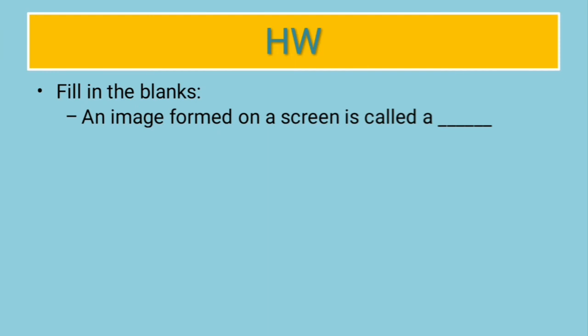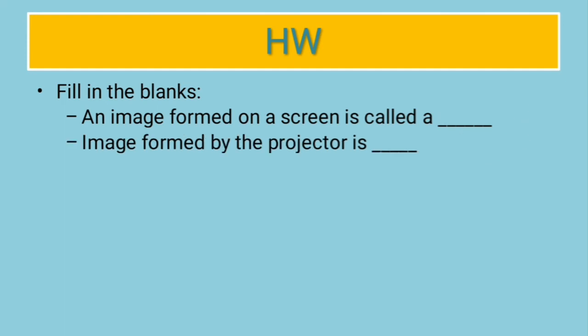So that was it. Now some homework for you. Fill in the blanks. An image formed on the screen is called dash. The image that can be formed on the screen is called dash image. Then the image formed by the projector is dash. These are two different types of images. If you have not heard it carefully, please check out the video. ये वीडियो फिर से देखना, तो इन क्वेश्चंस के आंसर आपको इजीली मिलेंगे.